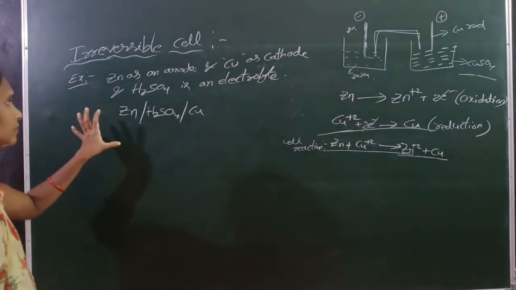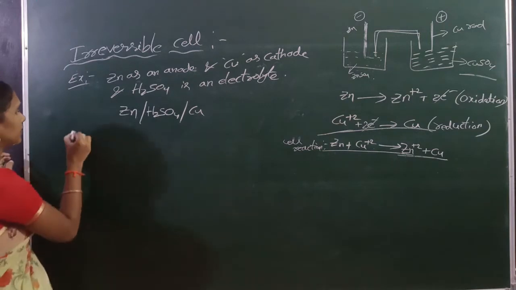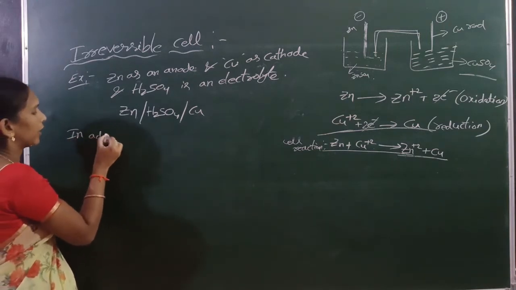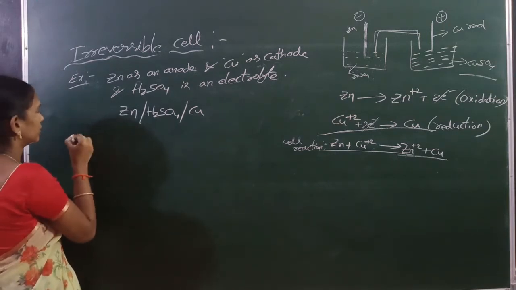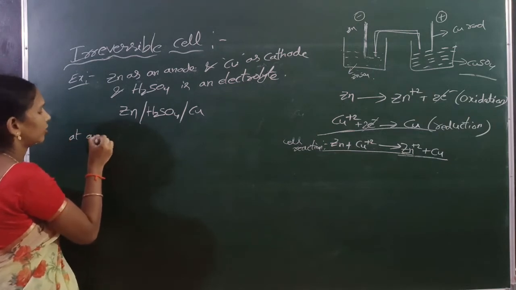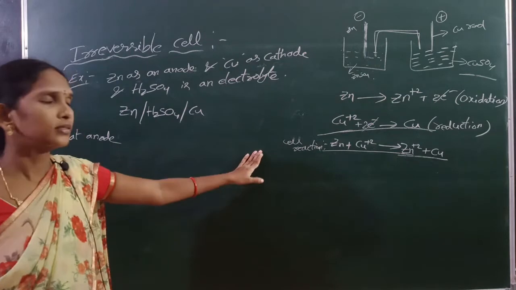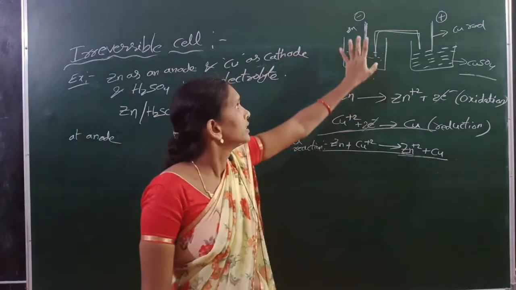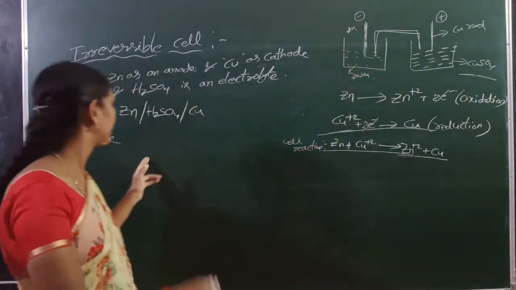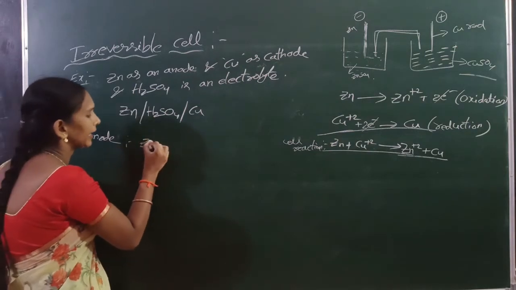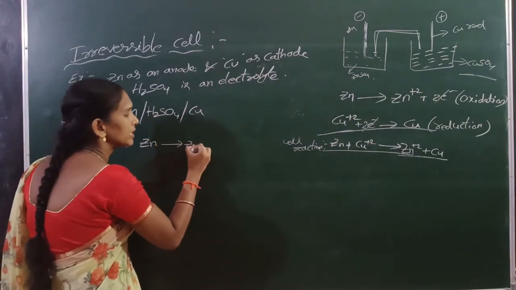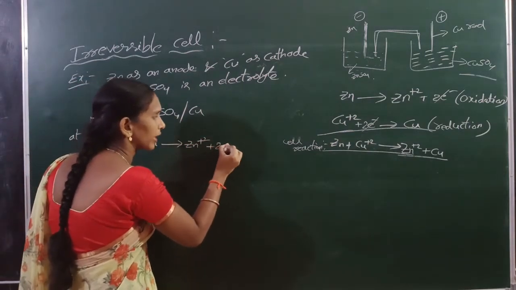In the anodic half cell, the zinc rod can be oxidized. That means Zn gives Zn2+ plus 2 electrons.